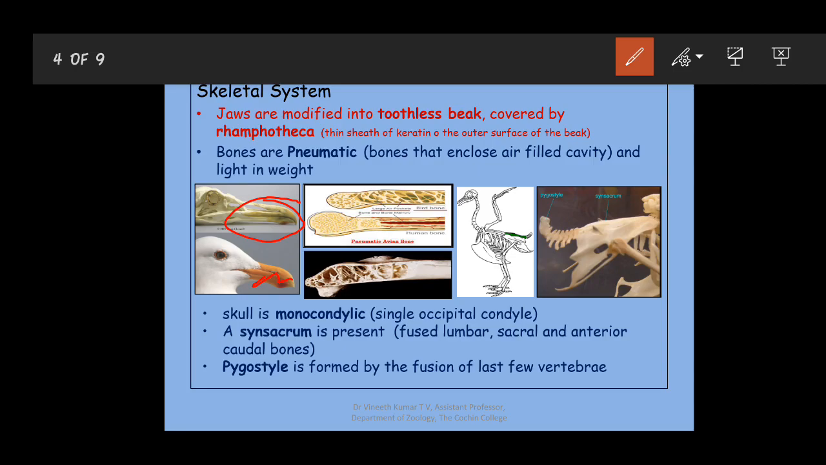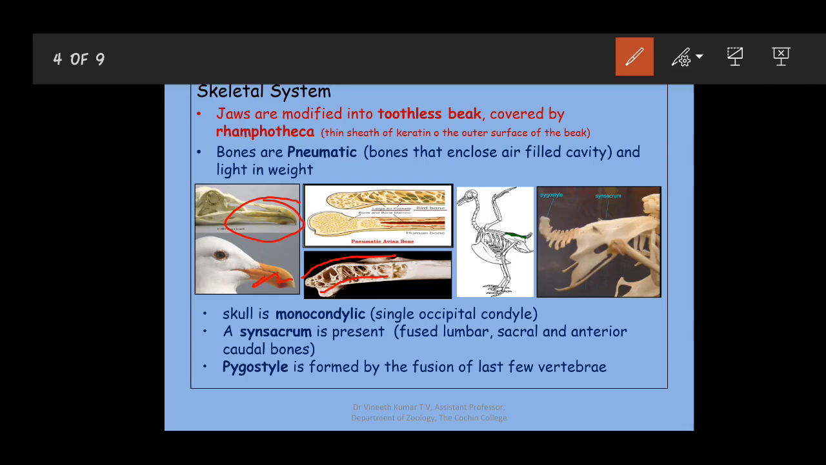The bones are pneumatic in the sense that the bones enclose air-filled cavities in them, and this is an adaptation to make their body lightweight, so that they can move through the air quickly. You can see the difference between the normal bone and the pneumatic bone. This is an original image of a pneumatic bone, where you can see the cavities inside, and you should also observe the thickness of the outer surface.